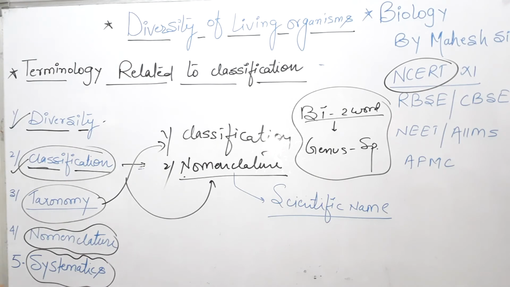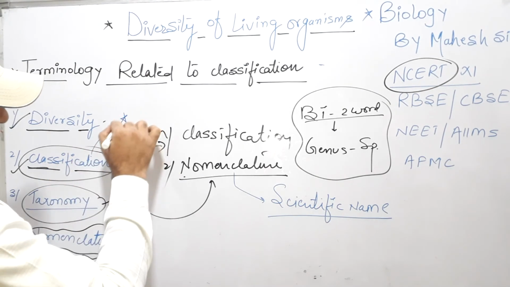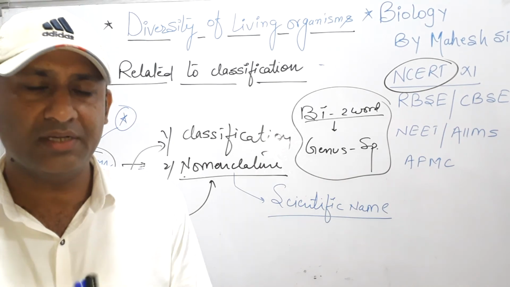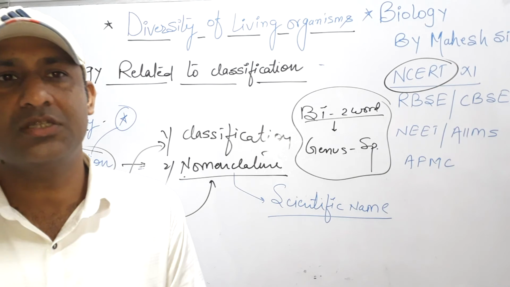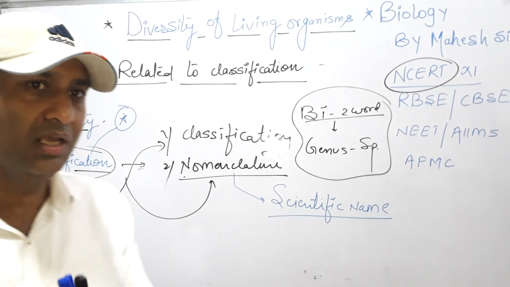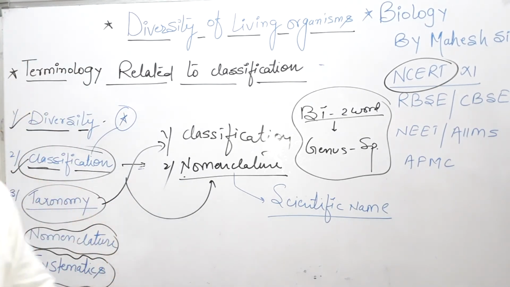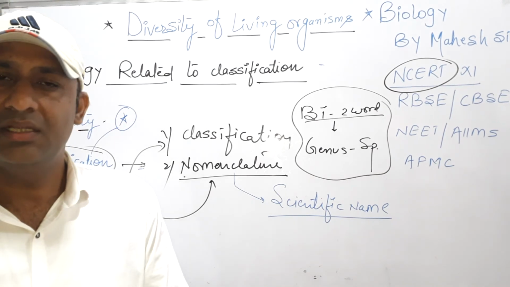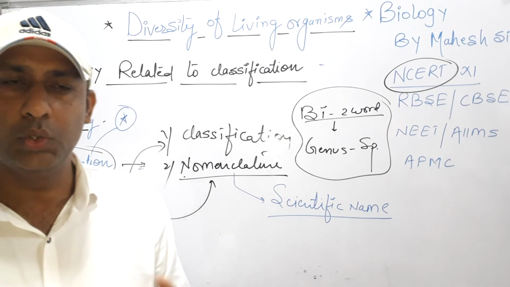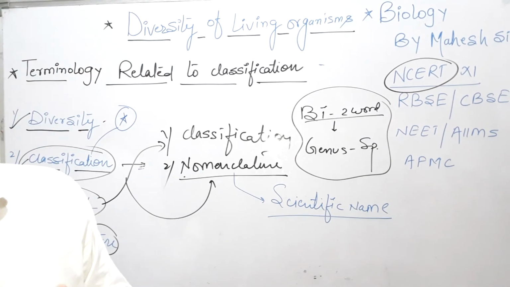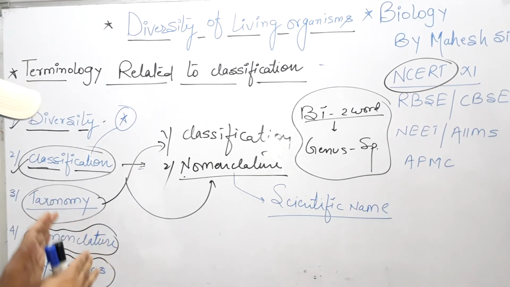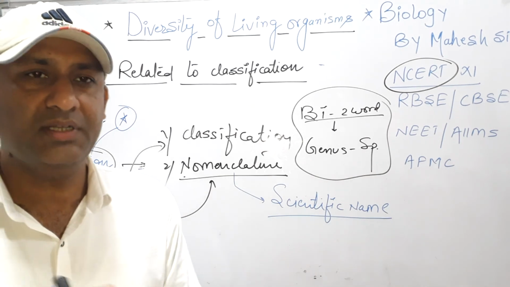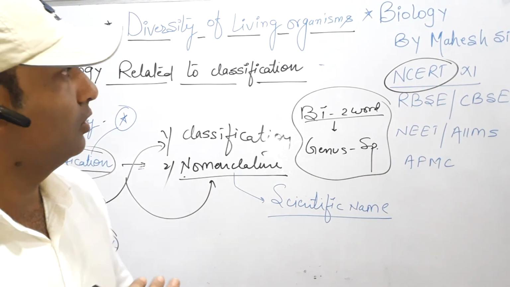Second, classification. It is the initial, first chapter for 11th class students, so it is very important to know the meaning of classification, why classification is essential, and how classification is done by taxonomists. All are very important topics. After that we will take the different classifications like 5 kingdom, 2 kingdom, 3 kingdom classification and domain type of classification. These are all topics related to this chapter. Clear? In the next class we will take the different types of classification of organisms.